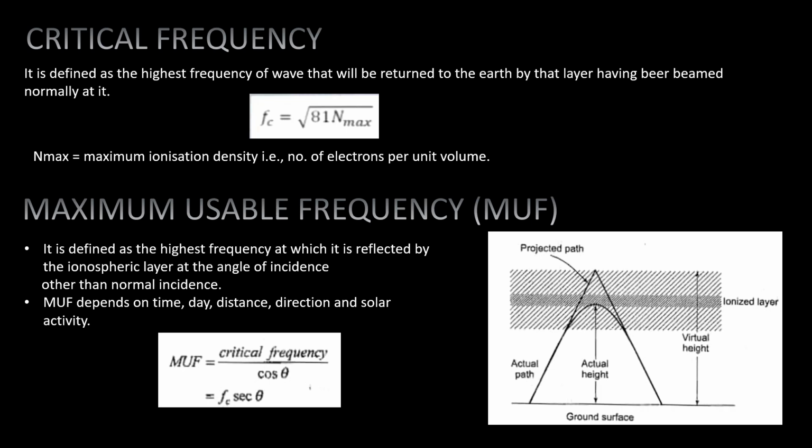Now, maximum usable frequency. It is defined as the highest frequency at which a wave is reflected by the ionospheric layer at an angle of incidence other than normal incidence. MUF depends on time, day, distance, direction and solar activity. It is given by critical frequency divided by cos theta, which is equal to Fc sec theta.